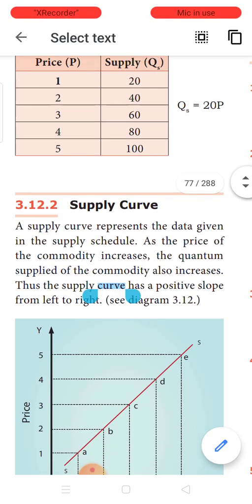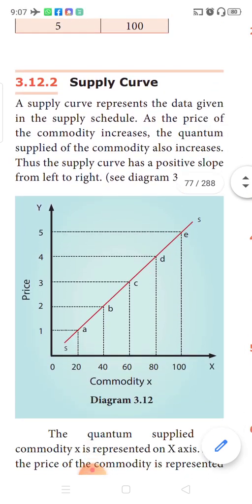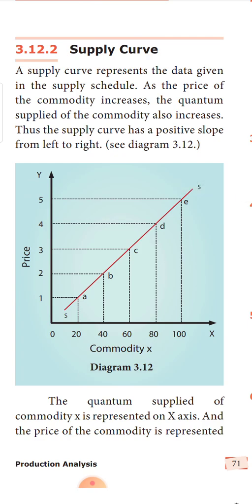With the above schedule, you can construct a supply curve also. On the x-axis we need to take the quantity supplied, that is, commodity X that is supplied. On the y-axis you have to take the price. Plot the points here. When the price is 1, 20 units are supplied, so mark it at A.